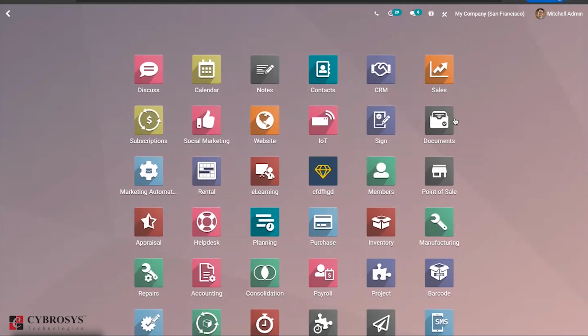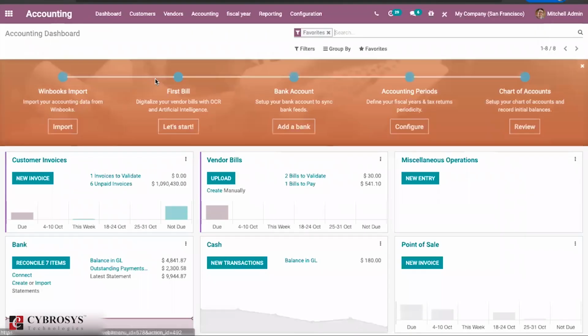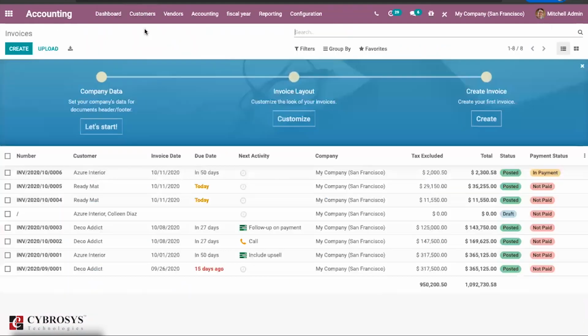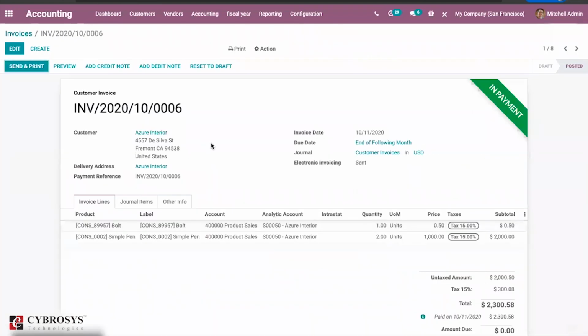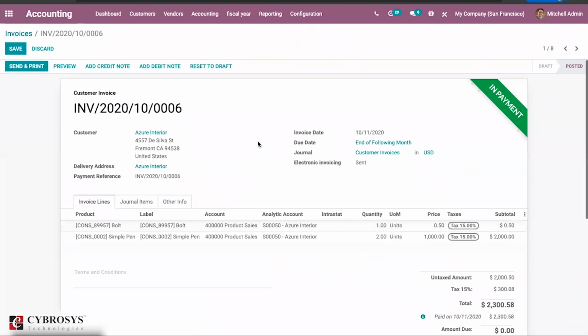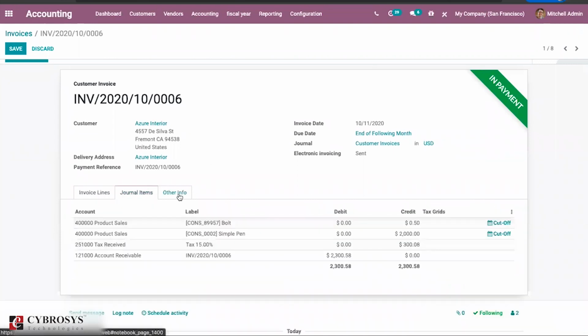So the next change we have is in the accounting module. Once you click on the accounting module, invoices, here you can find some fields based on the localization, certain things are available. And again, if you go to this journal, you can find a cutoff here.